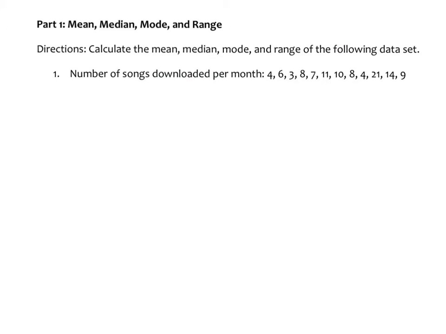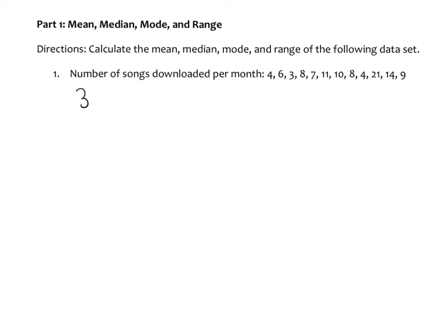Okay, welcome to Part 1, Mean, Median, Mode, and Range. So we're going to be looking at the number of songs downloaded per month. Anytime I'm finding mean, median, mode, and range, I like to put them in order first before I even start solving anything. So I would put them in order from least to greatest.